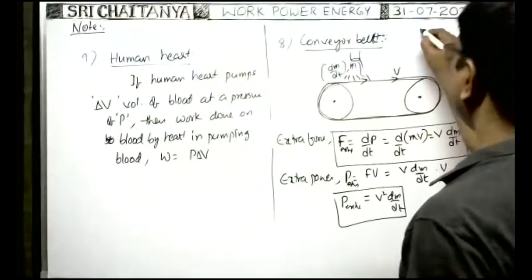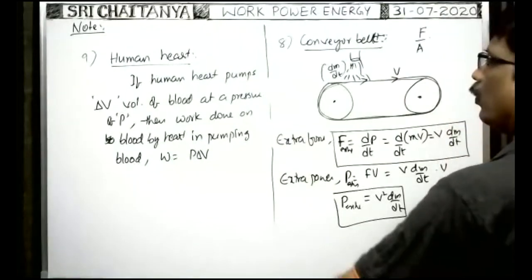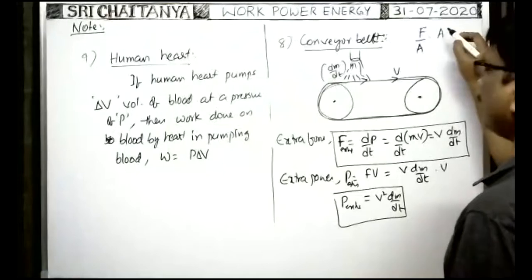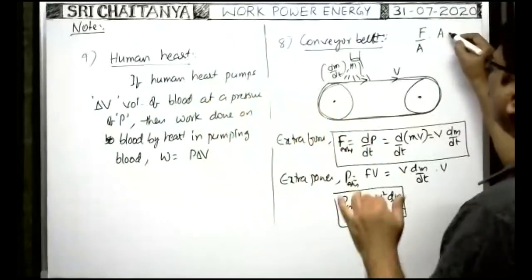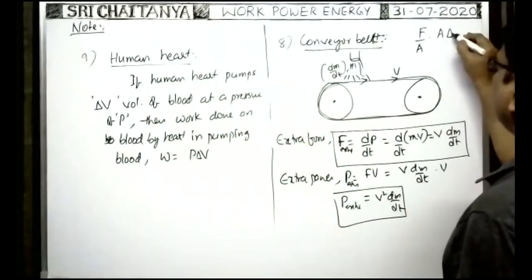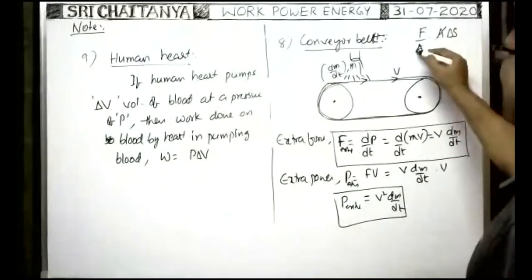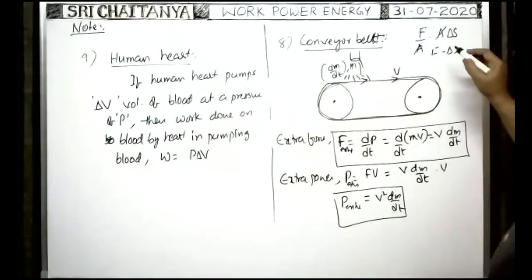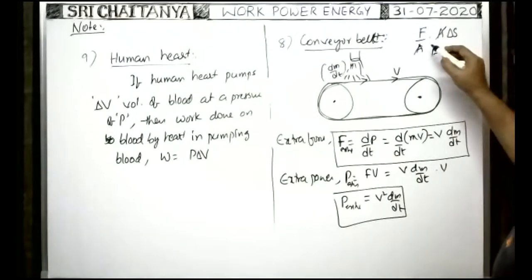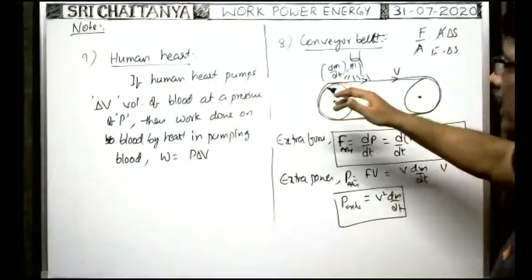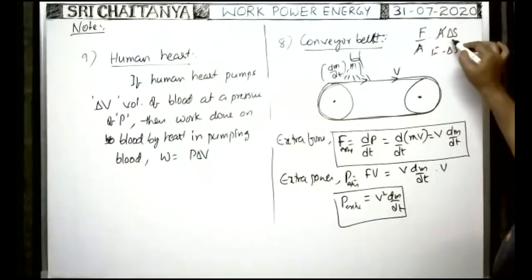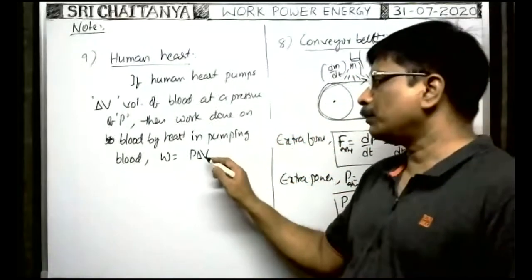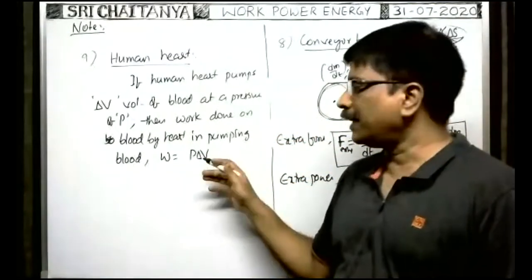Pressure means force by area. Force by area into volume means volume. Volume is the area of cross section of the tube through which blood is pumped into the displacement of the blood, delta S. A and A cancel, so we get F into delta S. Because of the heart beating, the heart pumps the blood by applying a force F through a distance delta S. F into delta S is equal to work done. That's why pressure into the volume of the blood pumped gives the work done.